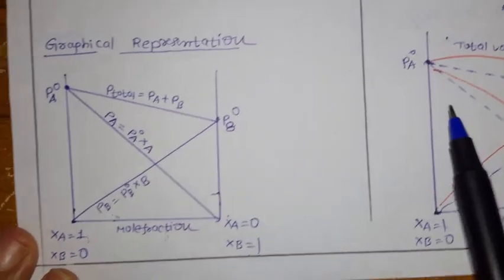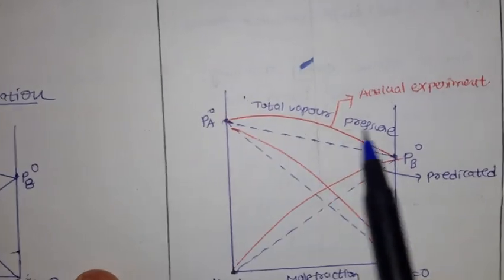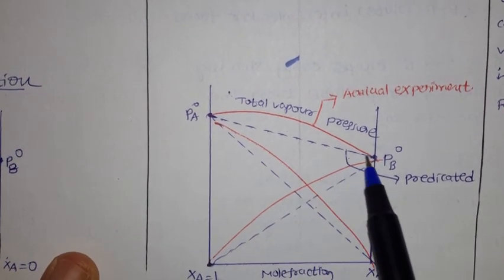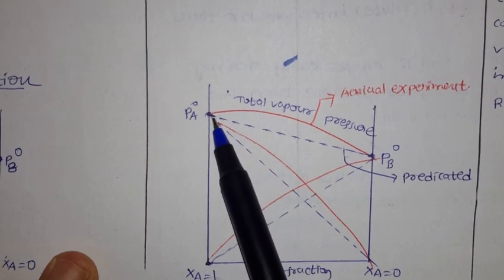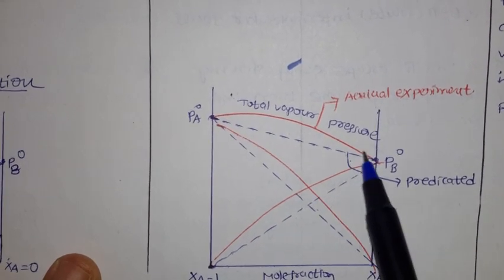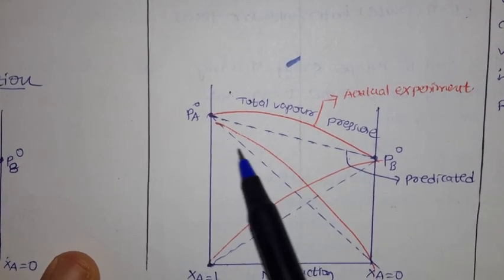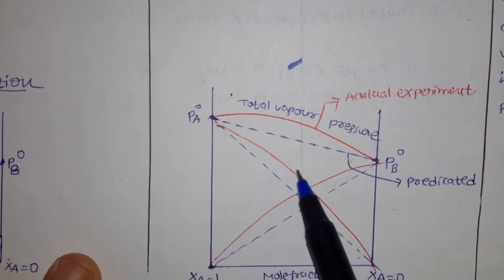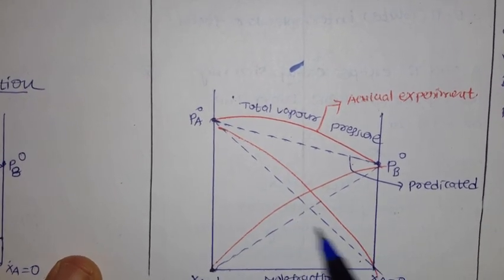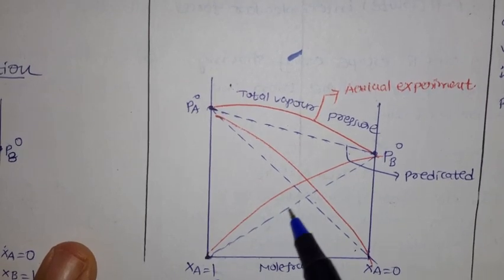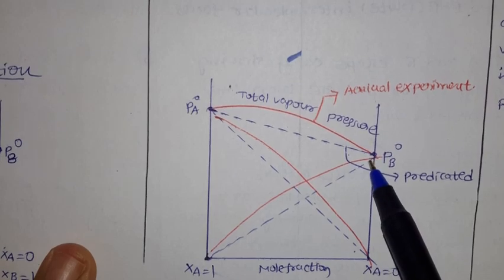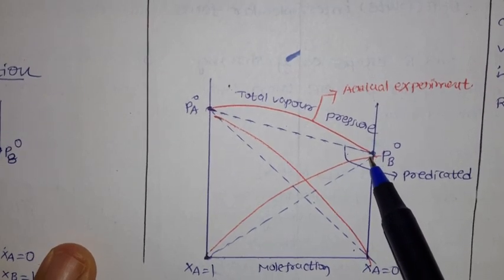Now if you see here, in case of positive deviation, if the solution is ideal, okay, ideal means the total pressure has to come to this value. But we are getting more than that. If you see this red one, we are getting more than the expected one. Now if you see the partial pressure also, if it is ideal you have to get it like this, but again you are getting more, here you can see the red one, it's more than the expected. In this case also, if it is ideal you have to get the line like this, but you are getting more than the expected. That's what is called positive deviation from Raoult's law.